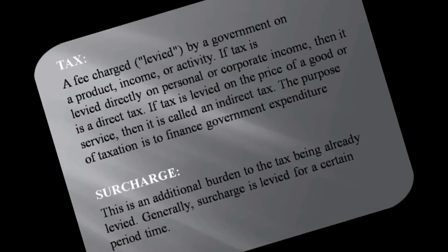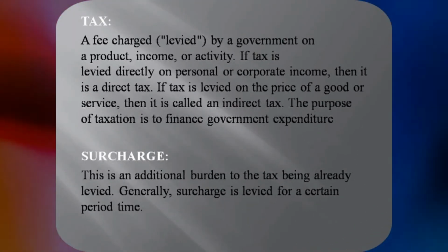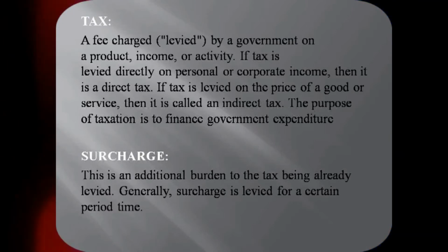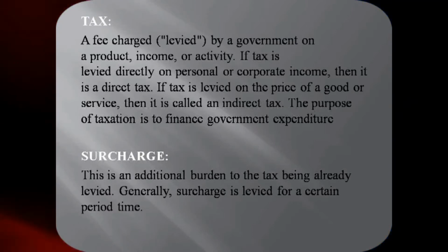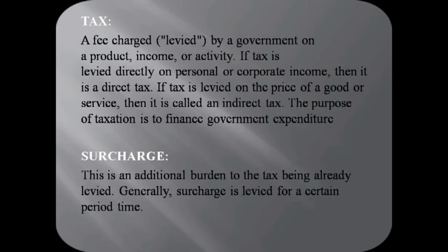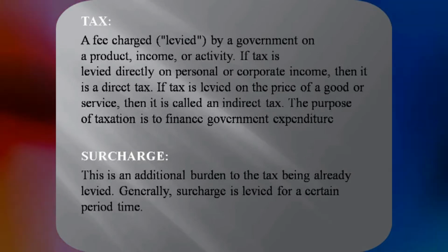Tax is a compulsory payment to the government when our income crosses the basic exemption. So it is a fee charged by a government on product or income or activity. If the tax is levied directly on personal or corporate income, it is called direct tax. That is, tax is imposed and collected from the same person. It is called a direct tax.